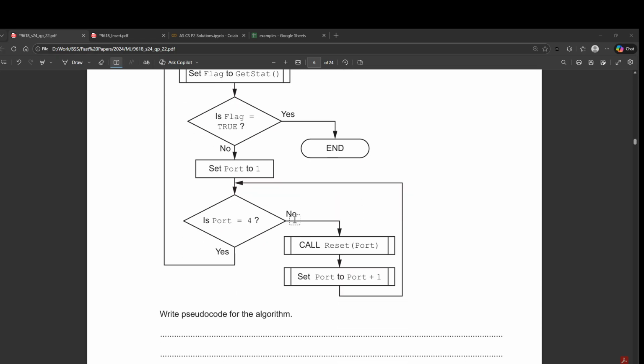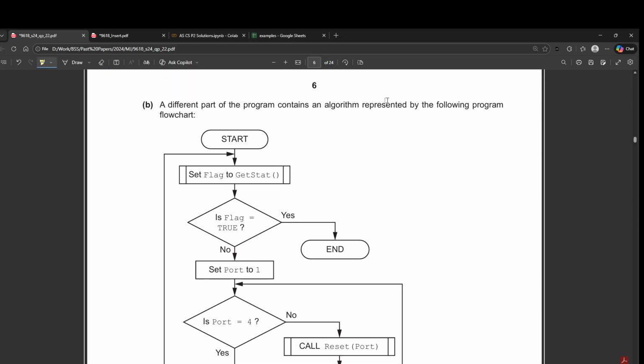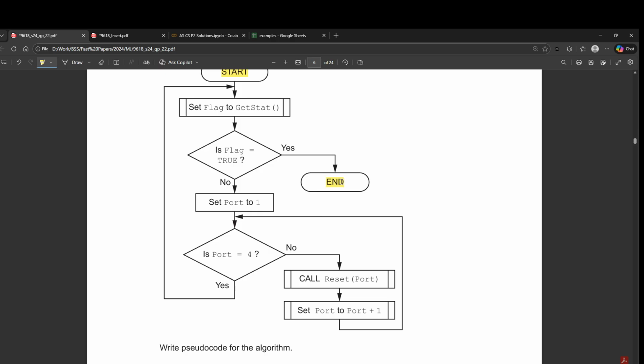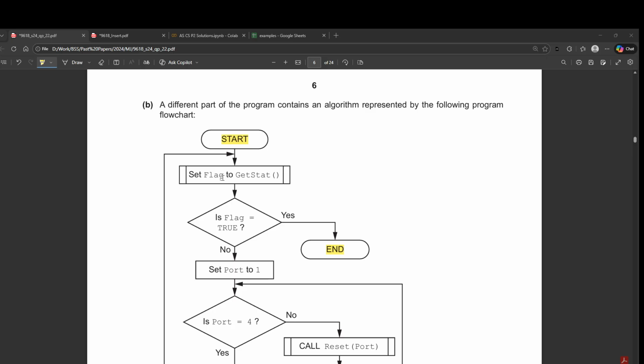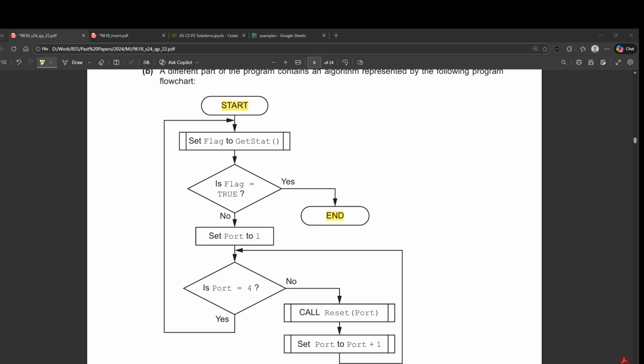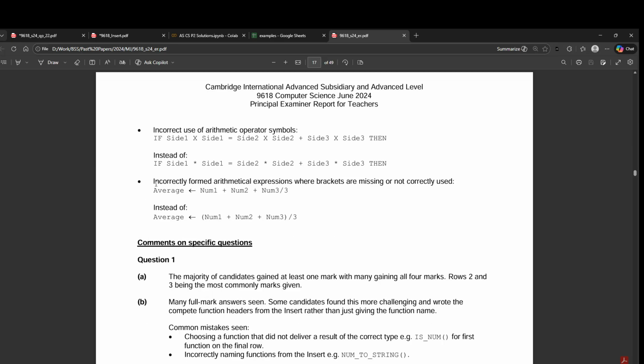Okay, then this is a bit of a tricky question. The question says a different part of the program contains an algorithm represented by the following program flowchart. So we have the start and then we have the end here. And here we have to basically convert this flowchart into pseudocode. Now this is going to be a bit of a tricky question. Right, I'll open the examiner report for this as well. It's paper 2-2, June 2024, question number.